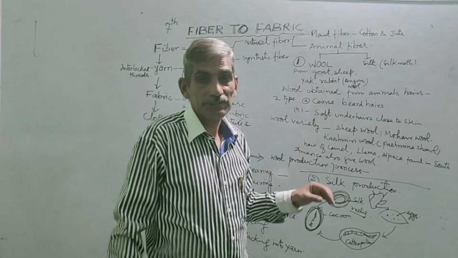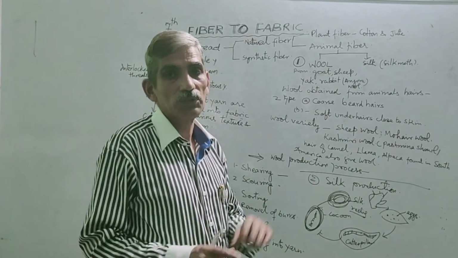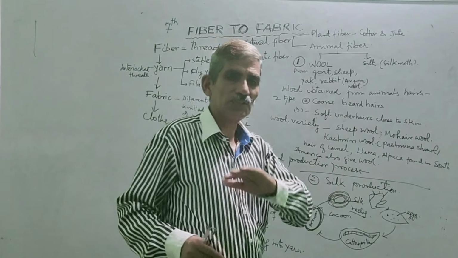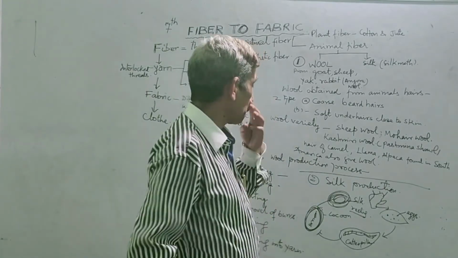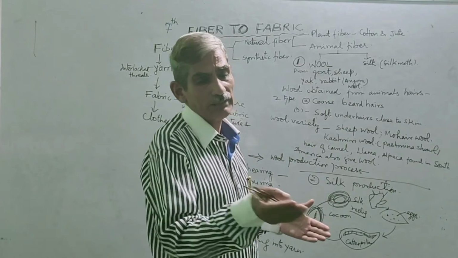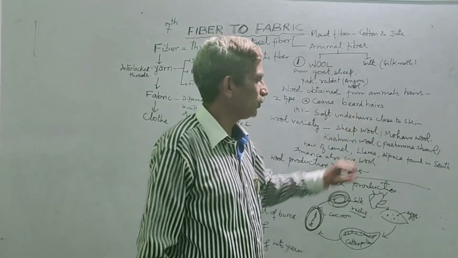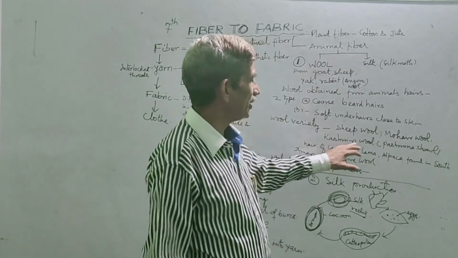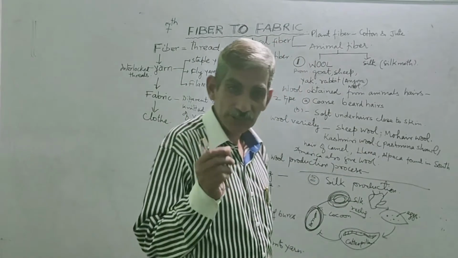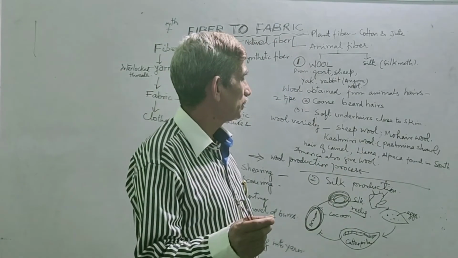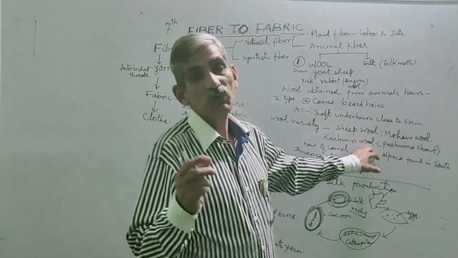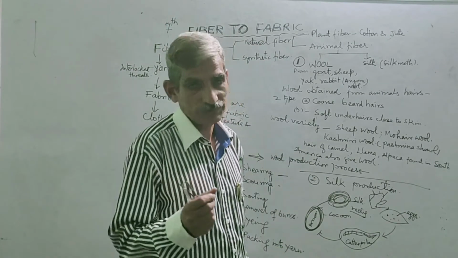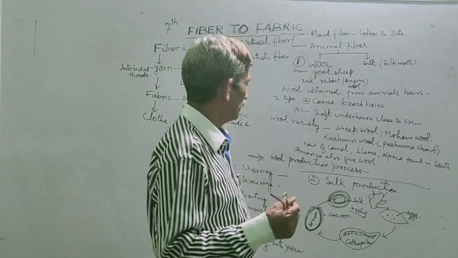Now wool variety. The wool variety depends on the source of hair, from which animal you are taking it, whether you are taking the coarse one or the fine one. The wool which is available in the market is the sheep wool. Another quality wool is mohair wool. Then there is Kashmiri wool. It is obtained from the Kashmiri goat, and it is one of the highest quality wools. It is used in making shawls, called Pashmina shawls. It is very costly.